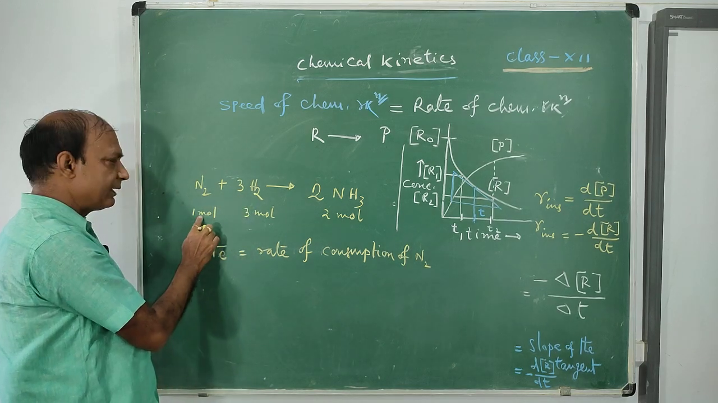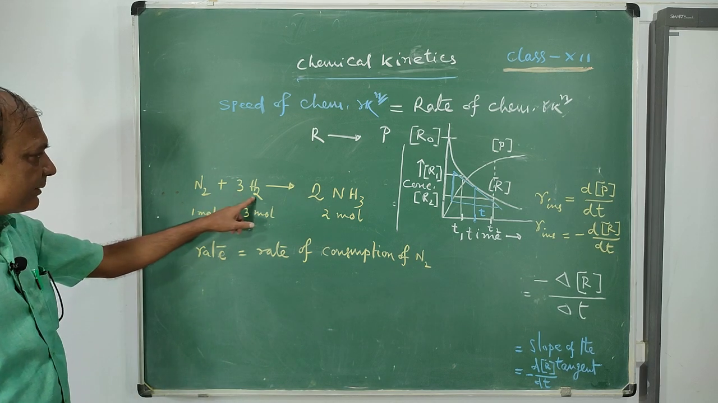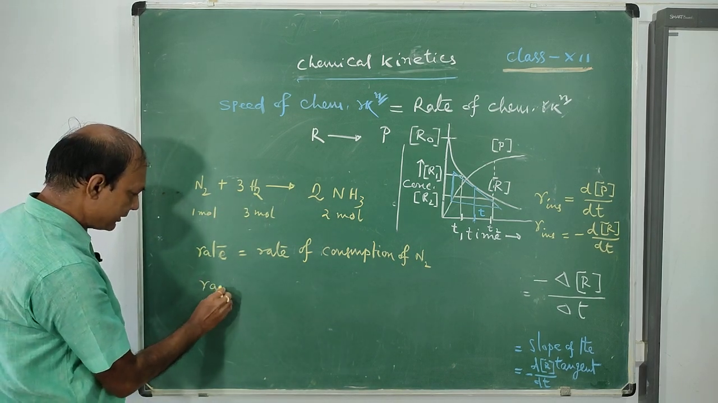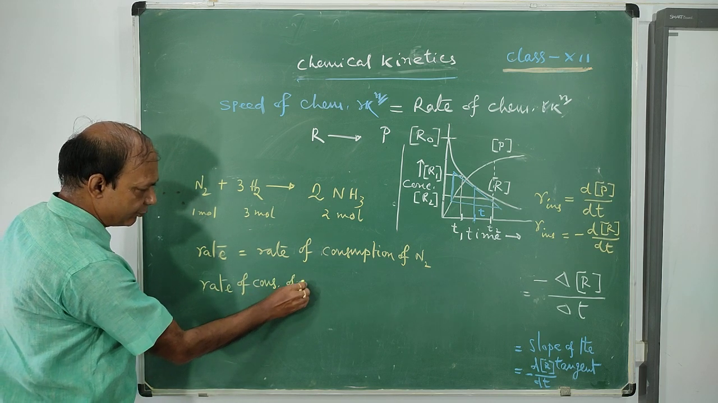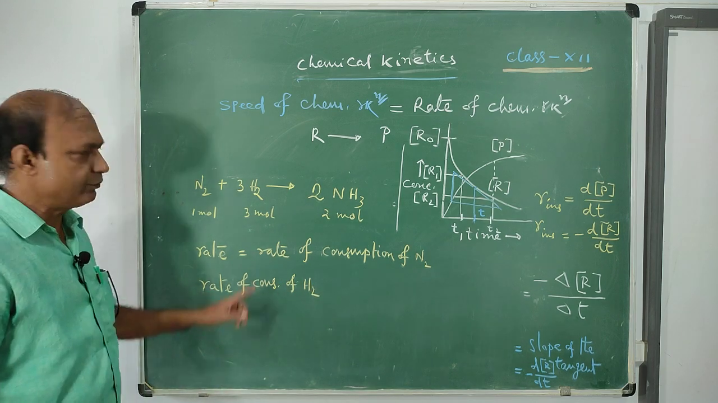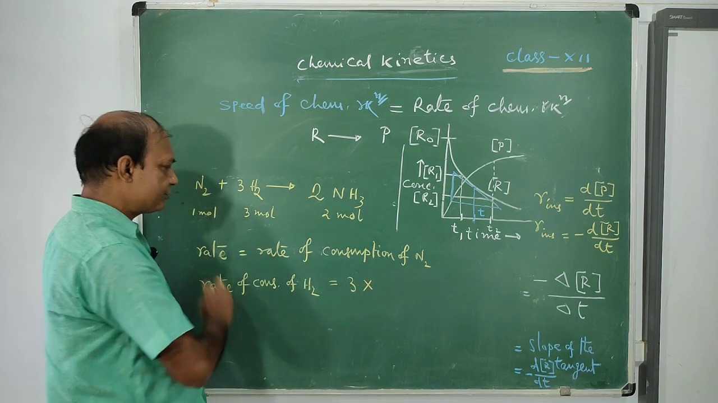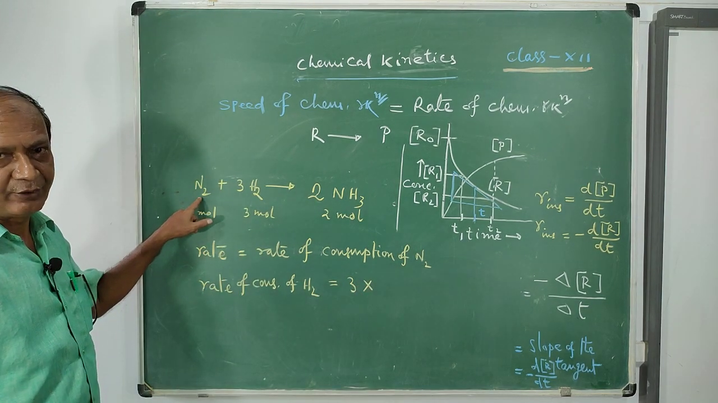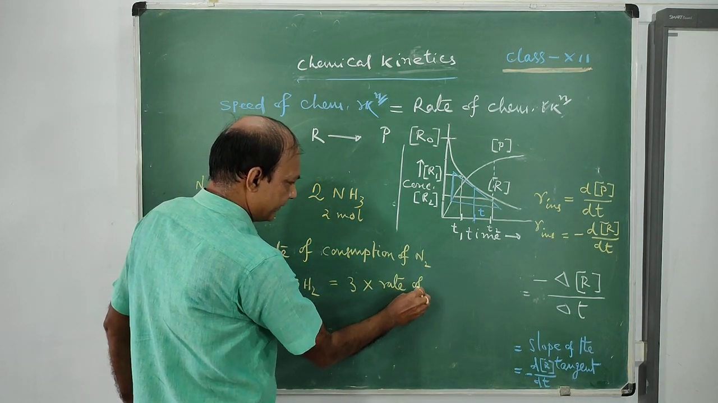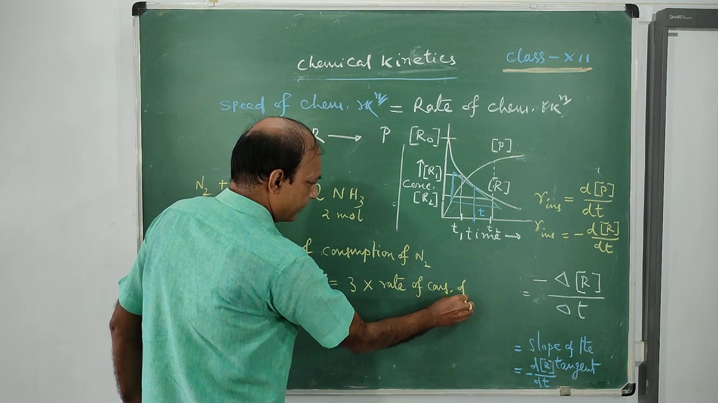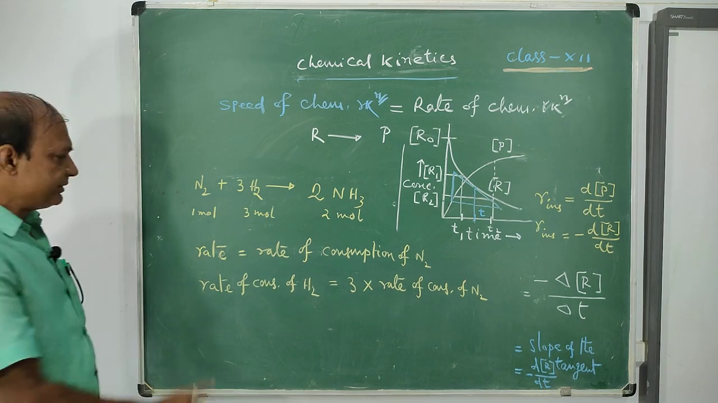What is the relation? See here, when 1 mole nitrogen is consumed, 3 mole hydrogen is consumed. So the rate of consumption of hydrogen, see what I am writing, equals 3 times the rate of consumption of nitrogen. Is it clear? 3 times the rate of consumption of nitrogen. This relation we are getting from the reaction itself. Now this is number 1.